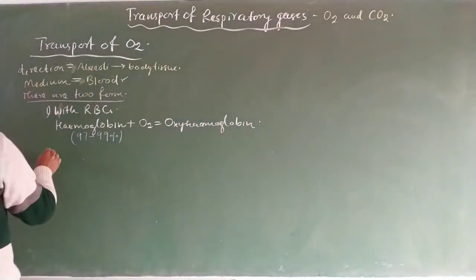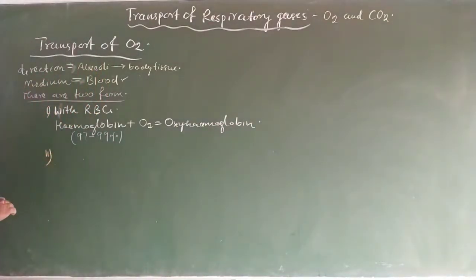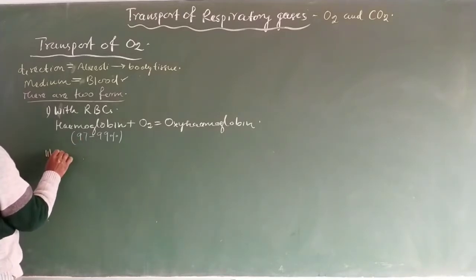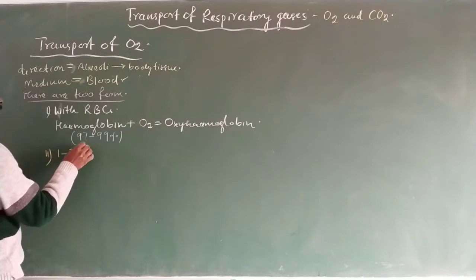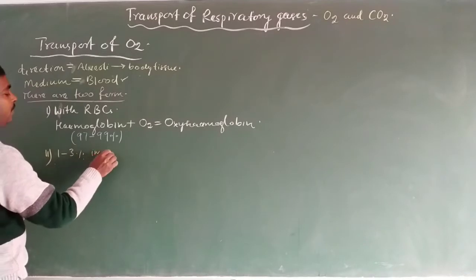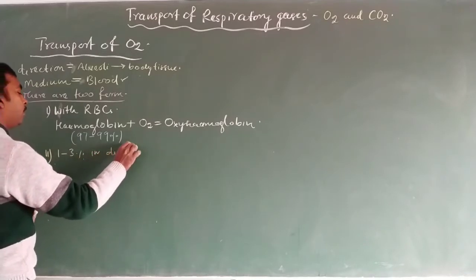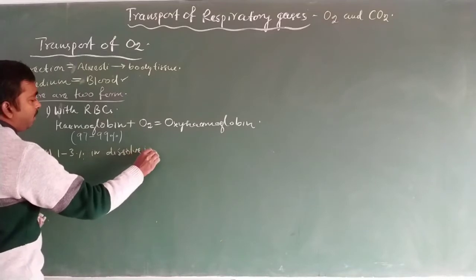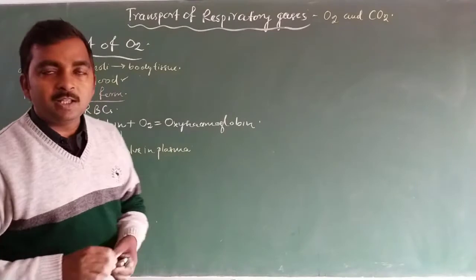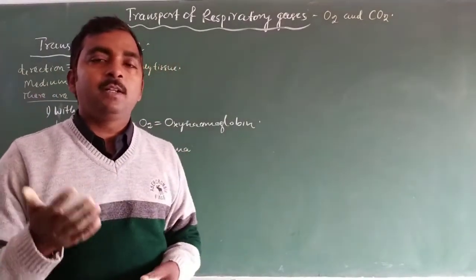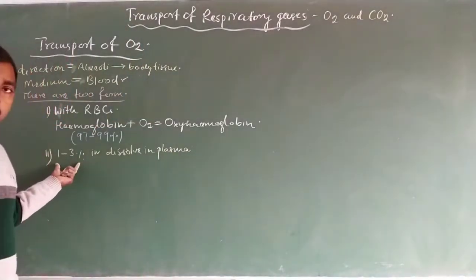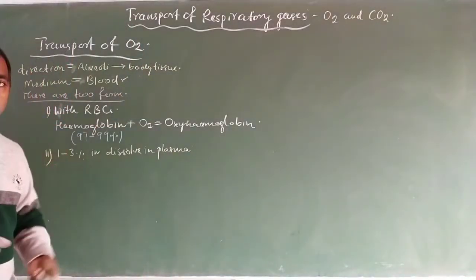And the second form is the rest, about 1 to 3% of oxygen, dissolved in plasma. In dissolved form in plasma, oxygen also gets transported from our alveoli to body tissue, but only in a very small quantity, about 1 to 3%.